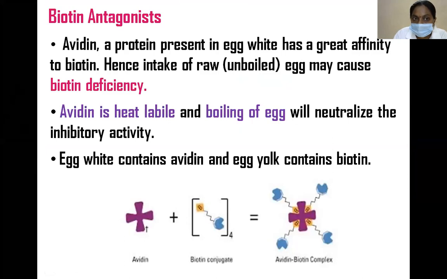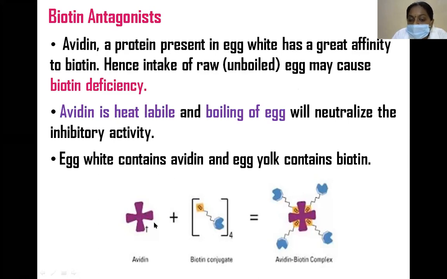Biotin antagonists. Avidin is a protein present in egg white, and it has a great affinity for biotin. Hence intake of raw or unboiled egg may cause biotin deficiency. Avidin is heat labile, and boiling the egg neutralizes the inhibitor activity.